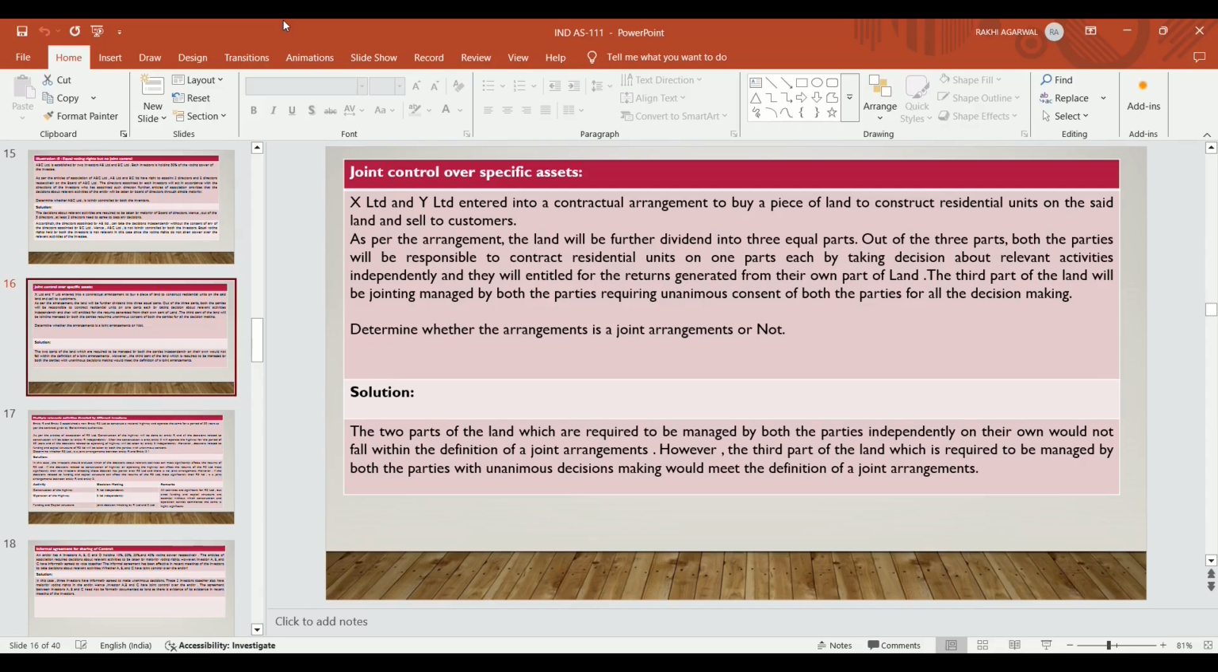Out of the 3 parts, the 2 parts of land which are managed by the parties independently on their own would not fall within the definition of joint arrangement, because the first piece of land is managed by X Limited and the second piece of land is managed by Y Limited independently. However, the third part of land is required to be managed by both the parties, and unanimous consent is required in order to take the relevant decisions on that part of land, so it meets the definition of joint arrangement and joint control.